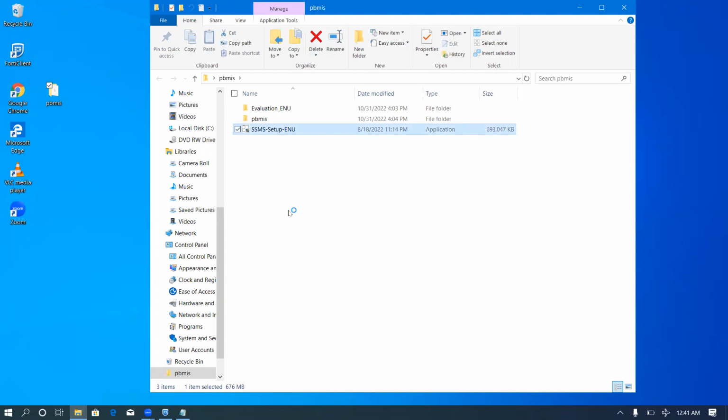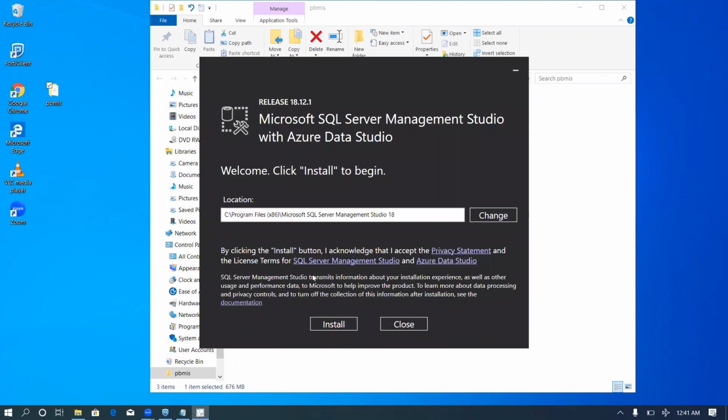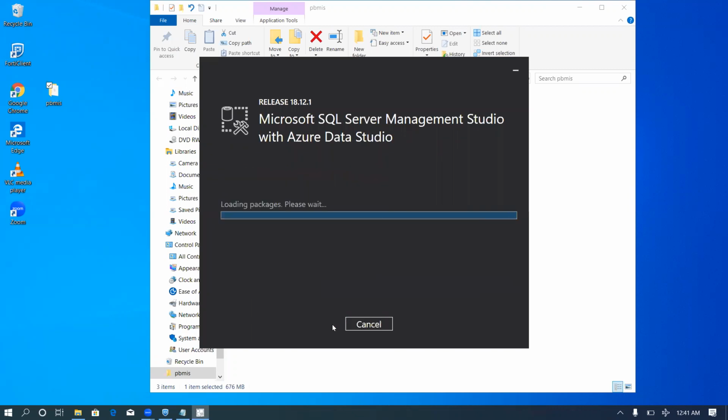I'll click on my setup to install it. So I've clicked on the setup, wait for the setup page to start. When the setup page starts, click on install.